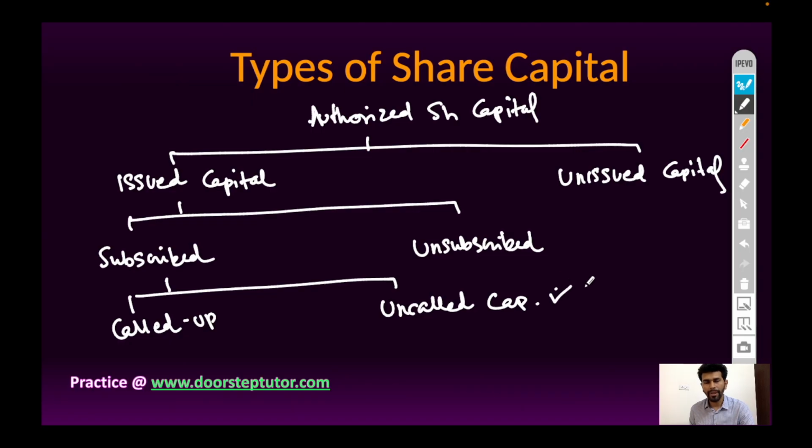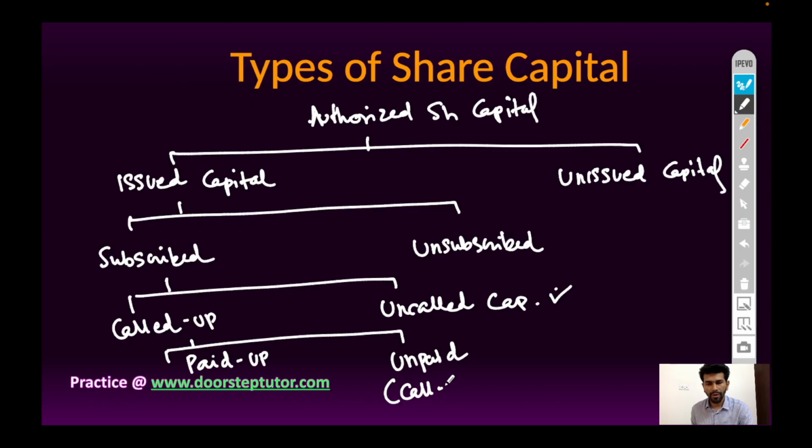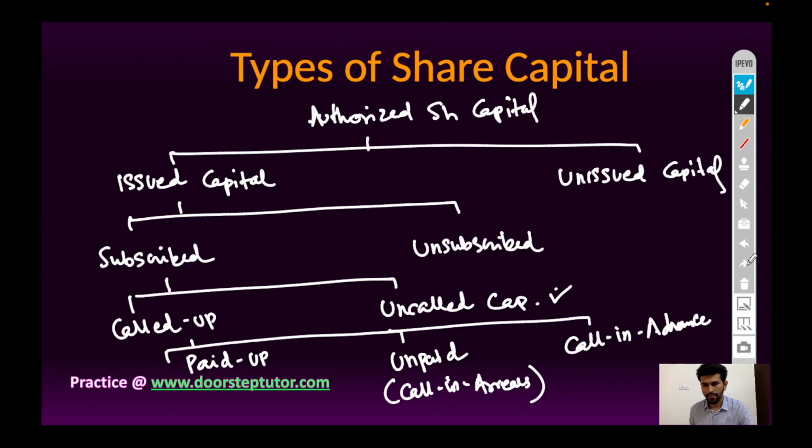This amount of money will be demanded by the company during the lifetime of the company, and called up capital can be further classified into paid up capital and unpaid capital. Unpaid capital is called call in arrears, and there is one more term, call in advance, and some of the money will be reserved for future purposes. So it is called reserved capital.